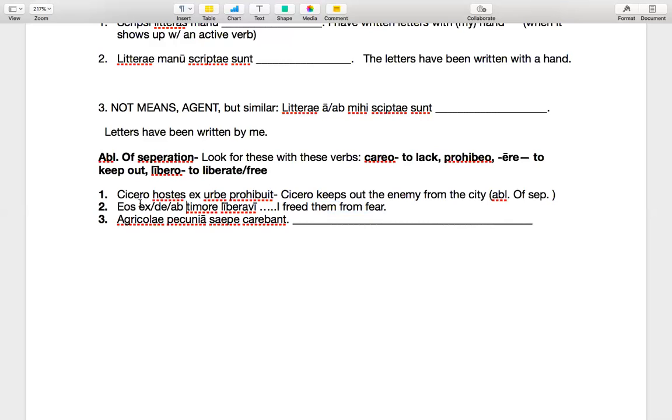I don't really know. Sometimes they do use the Latin preposition, but they don't always, and they expect us to know the context of the sentence and kind of expect it. This last one, I want to make one more point, and then we're done, and y'all can work on homework for the rest of class.